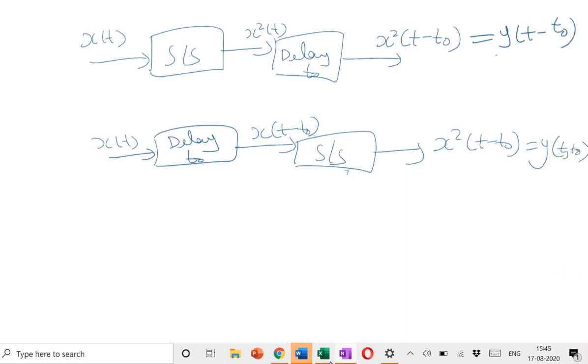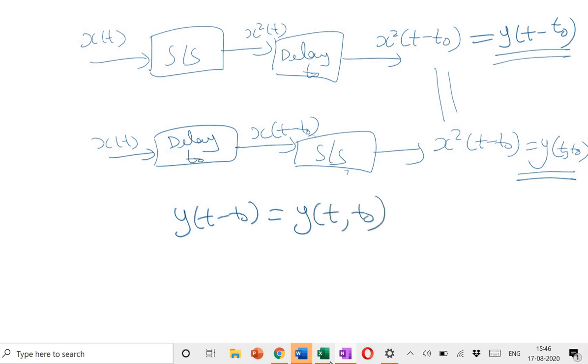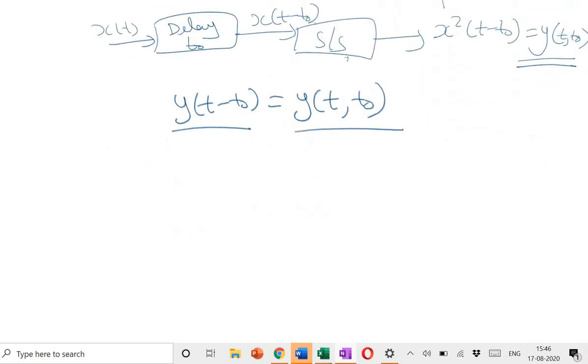Now let us compare these two, the delayed response and the response to the delayed input. We can see clearly these two are equal, that is, y(t − t0) is equal to y(t, t0). The delayed response is equal to the response to the delayed input. Hence we can say that the system is a time invariant system.